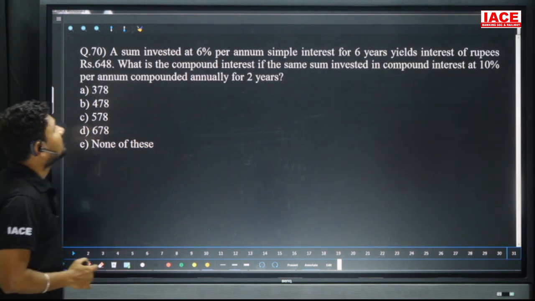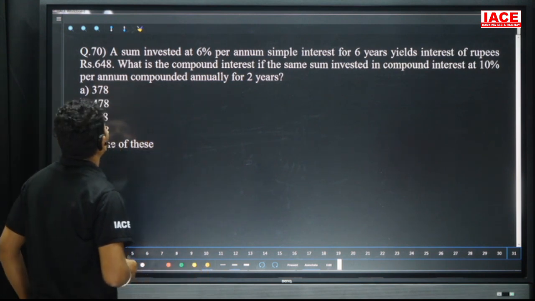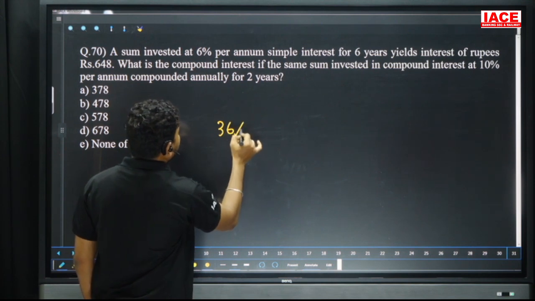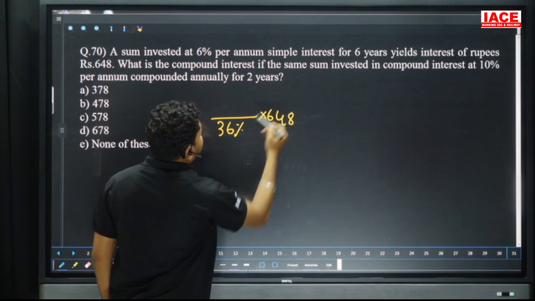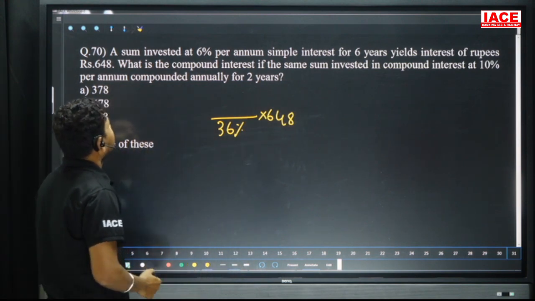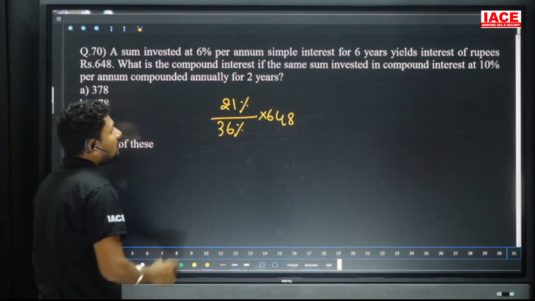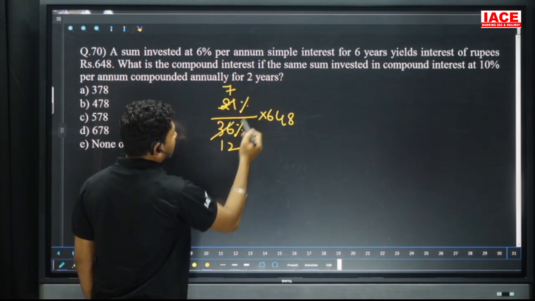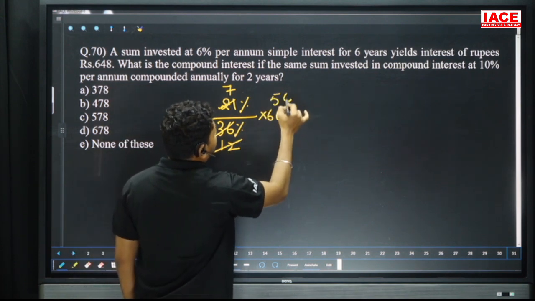Next, a sum invested at 6% per annum simple interest for 6 years yields interest of rupees 648. 6 sixes are 36, so 36% of the value is equal to 648. The same sum invested at compound interest of 10% per annum compounded annually is equal to 21%. Cancel the values here: 3 sevens are, and 3 twelves are. Try to cancel with 12: 12 fives are, and 12 fours are.